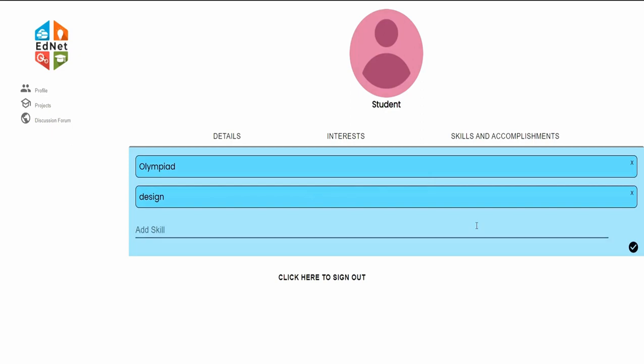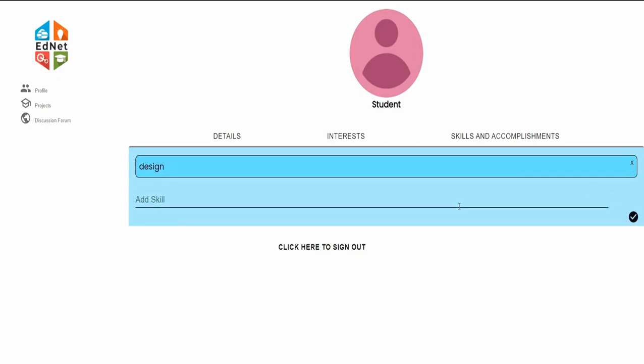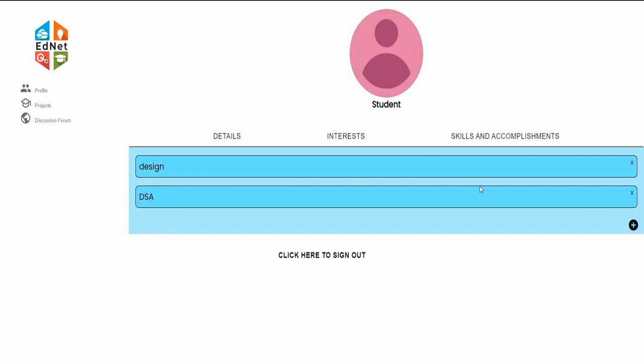So now let's look at the skills and the accomplishments. Here it is also the same: by default there are two skills given. If we want to remove them, just click on this little cross, and if we want to add something, we just have to enter our skill here and then click this little right button, and then it will be added to our skills.